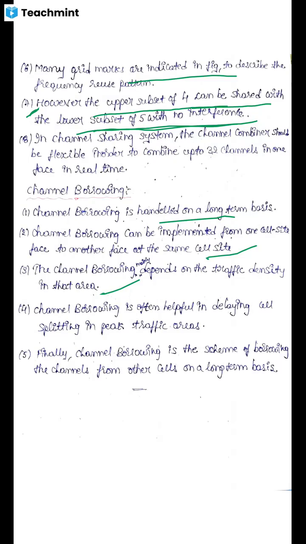So this channel borrowing is often helpful in delaying the cell splitting. We had already learned cell splitting in unit 1, that is dynamic cell splitting, permanent cell splitting. So in heavy traffic, we have to go for cell splitting. To avoid cell splitting, this channel borrowing is helpful in delaying the cell splitting in peak traffic areas. So finally, the conclusion is channel borrowing is a scheme of borrowing the channels from other cells on a long-term basis. Clear? This is about channel sharing and channel borrowing. Okay, thank you.